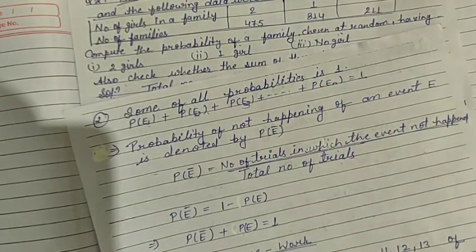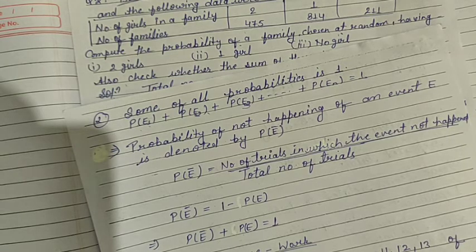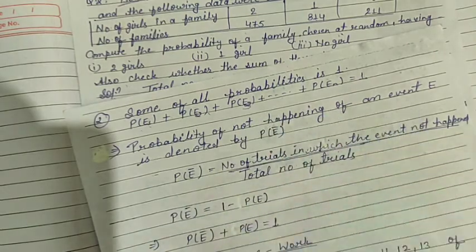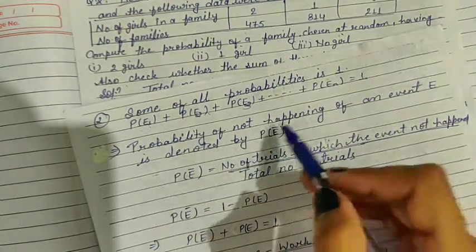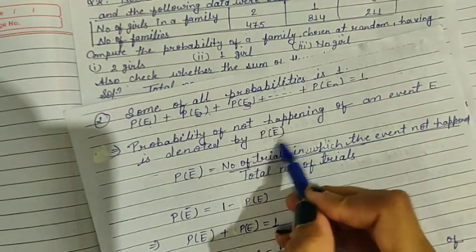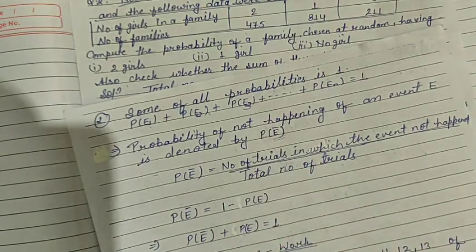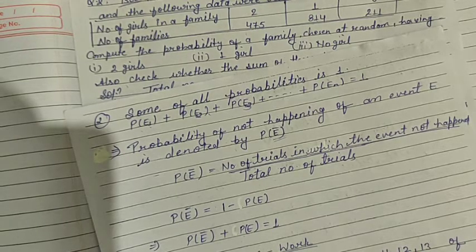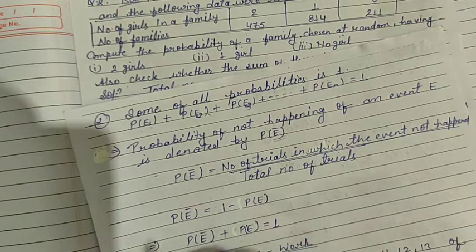Now when we have to find probability of not happening of an event, the probability of not happening of an event E is denoted by P(E bar). Probability of not happening an event is P(E bar), and probability of happening an event is P(E). So how can we find P(E bar)?